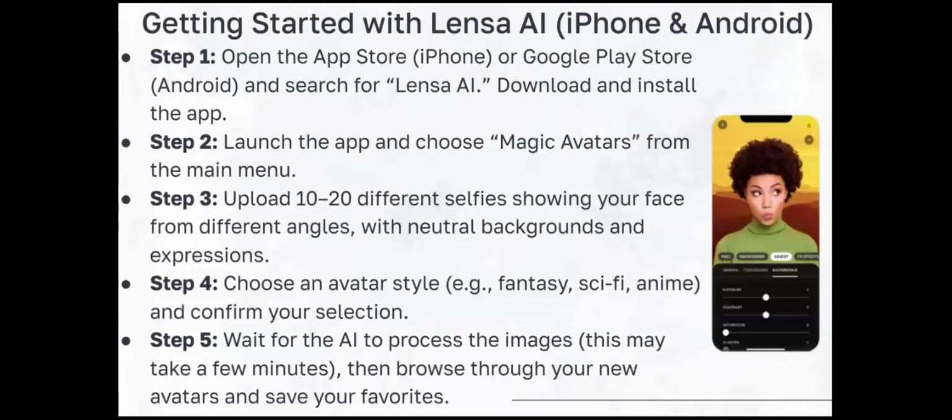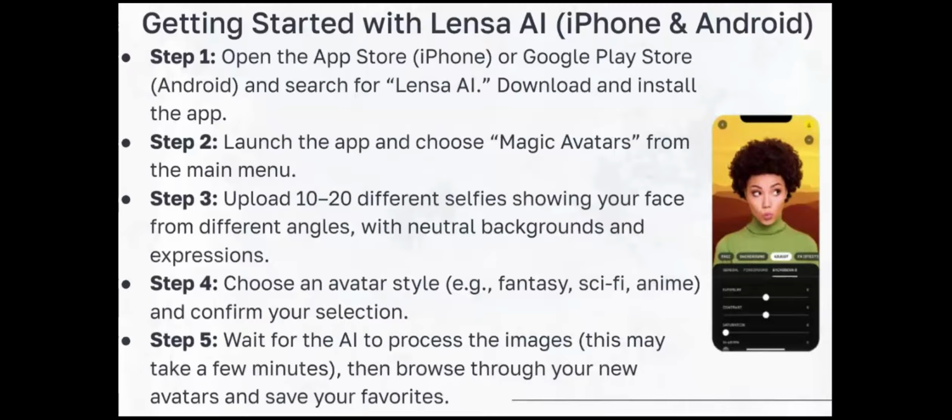Getting started with Lensa AI, iPhone and Android. Step 1. Open the App Store on the iPhone or Google Play Store on Android and search for Lensa AI. Download and install the app. Step 2. Launch the app and choose Magic Avatars from the main menu. Step 3.